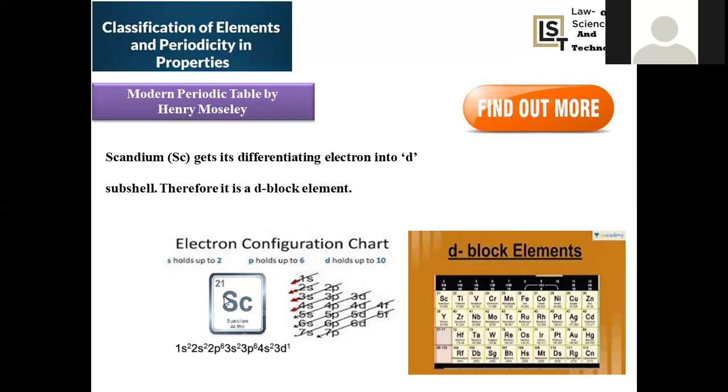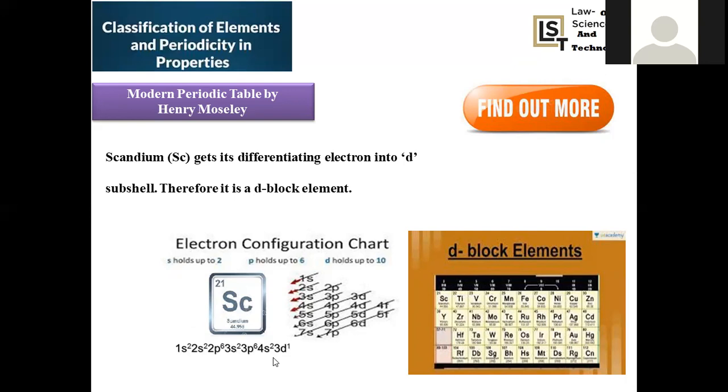I'm taking scandium as an example. This is the starting element of the d block metals. 21 is the atomic number, and 44.96 is the atomic mass of scandium. 21 protons are present in the central nucleus, and being neutral, it also has 21 electrons. Now let us see the electronic configuration of scandium. Its electronic configuration is 1s2, 2s2, 2p6, 3s2, 3p6, 4s2, 3d1. The differentiating electron enters into a d orbital.